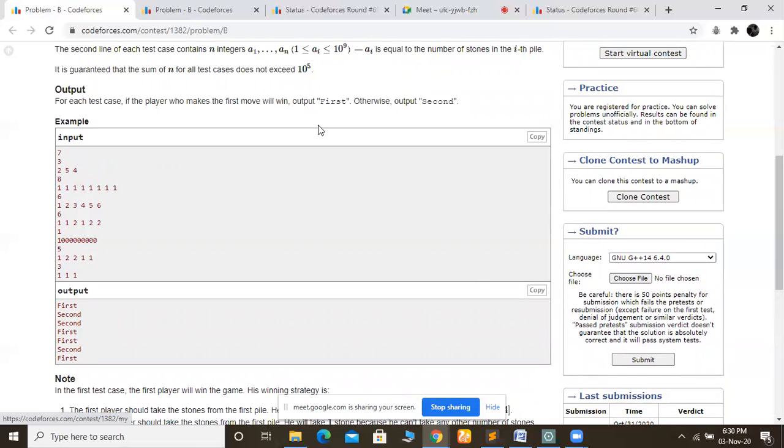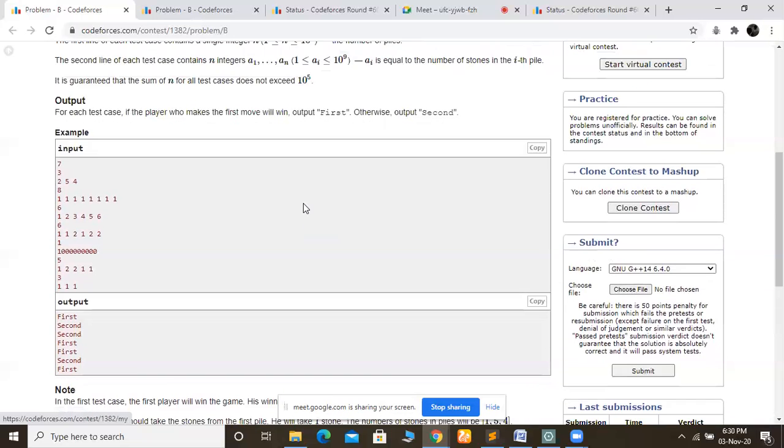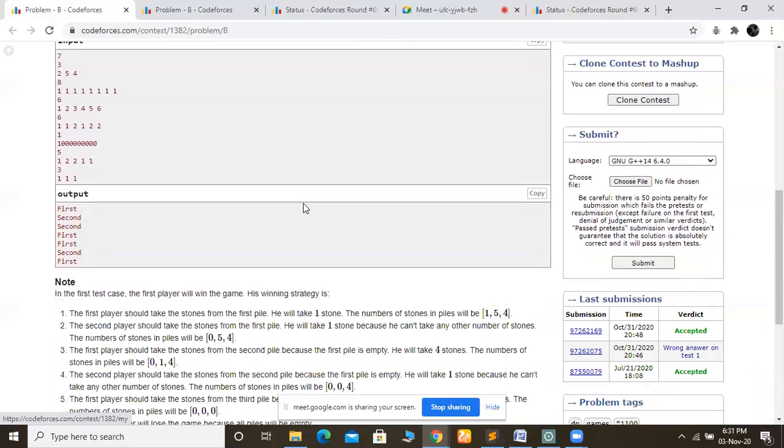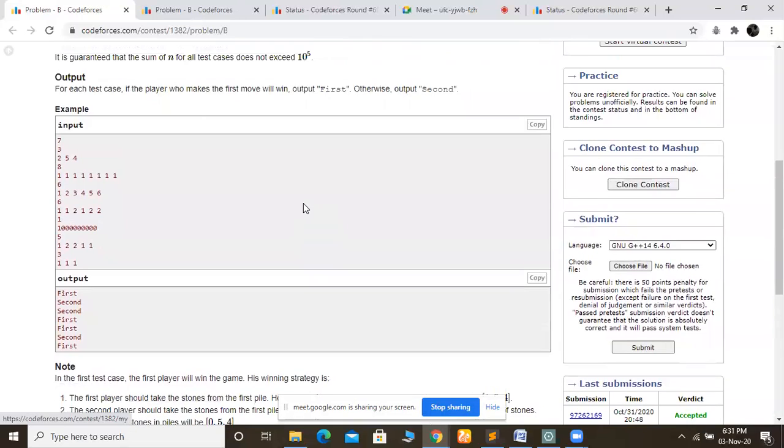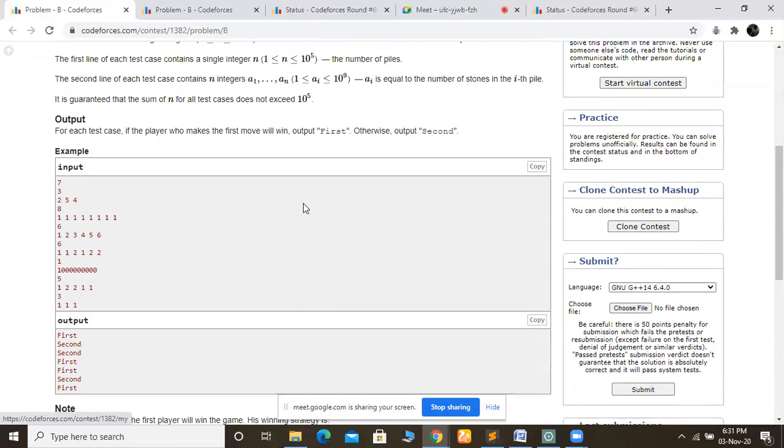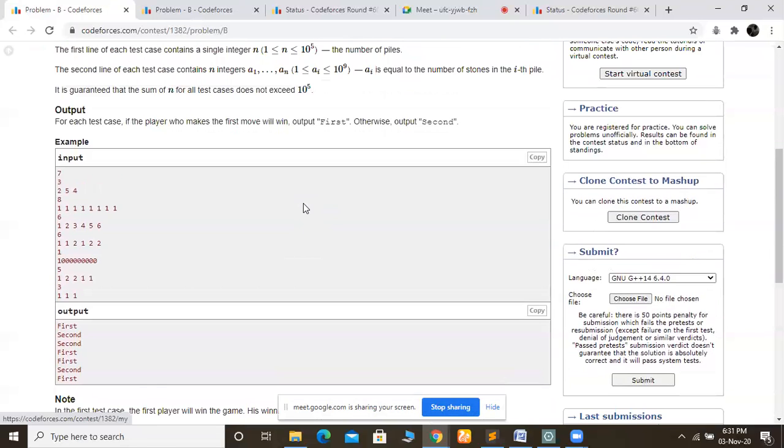How can you approach it? Just think about the solution. It's really simple. I will tell you and you will see, oh, this is the solution. But the thing is how well you can observe.